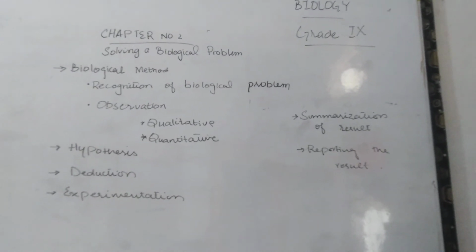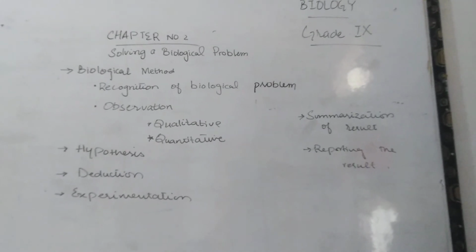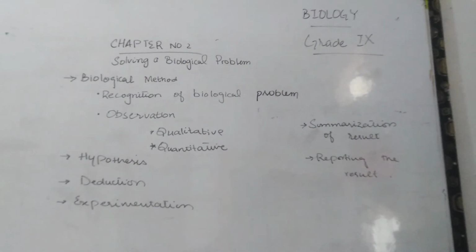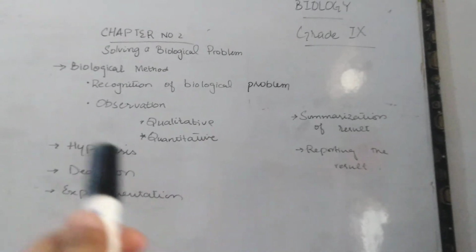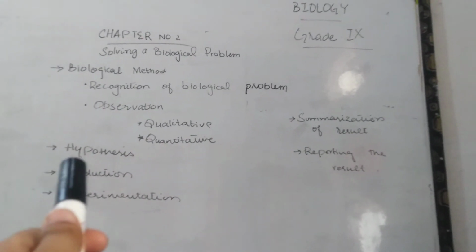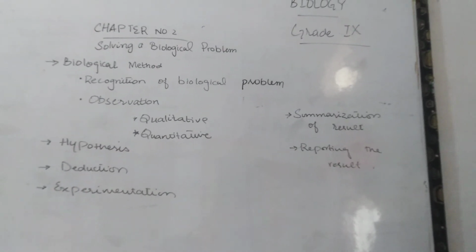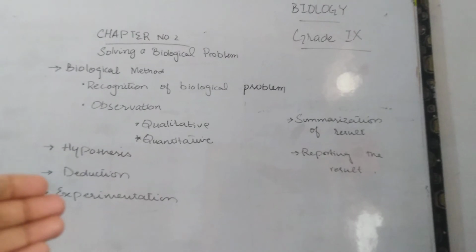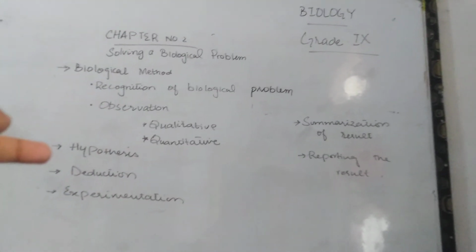As mentioned already, the deductions drawn from the hypothesis are subjected to rigorous testing. Through experimentation, biologists learn which hypothesis is correct. If the experiment proves the hypothesis wrong, it is rejected and has no use in future.